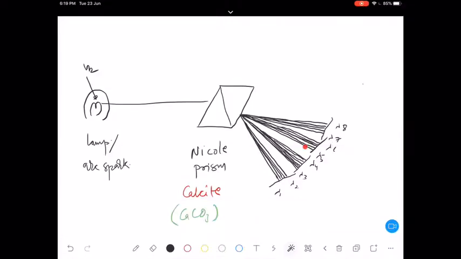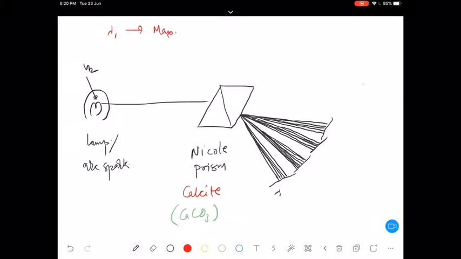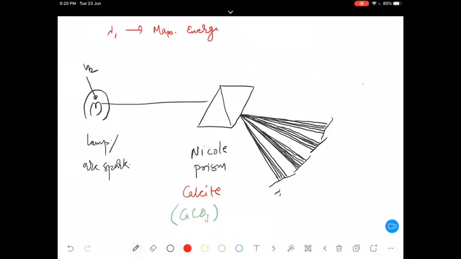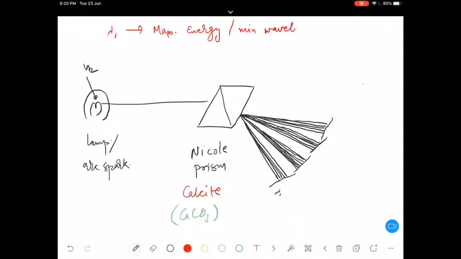So now this transition will have the maximum energy photon released. Is that correct? So here I will write lambda 1. I'll just clean all these lambdas. Regarding this lambda 1, I'll write here on the top: lambda 1, maximum energy, minimum wavelength, corresponds to infinity to 1. Is that right? That I can write.